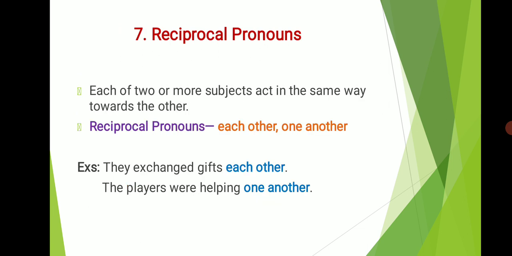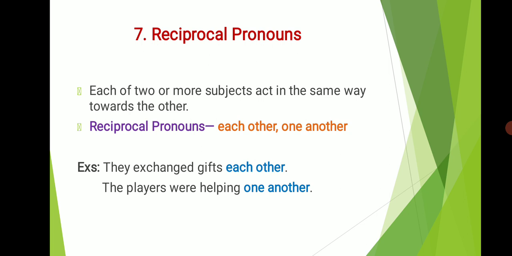Next we are going to see about reciprocal pronouns. Reciprocal pronouns are used to refer to each of two or more subjects. They are used when each of two or more subjects acts in the same way towards the other. Each other and one another are the words that indicate reciprocal pronouns. So reciprocal pronouns are used when two or more subjects act in the same way towards the other.